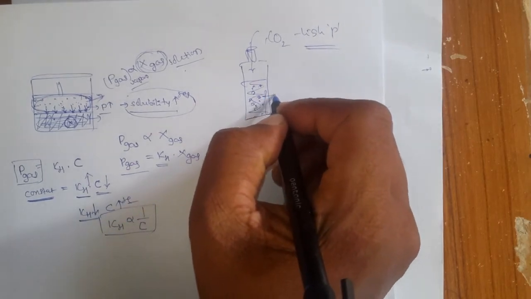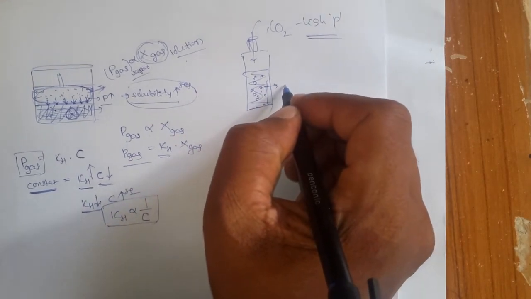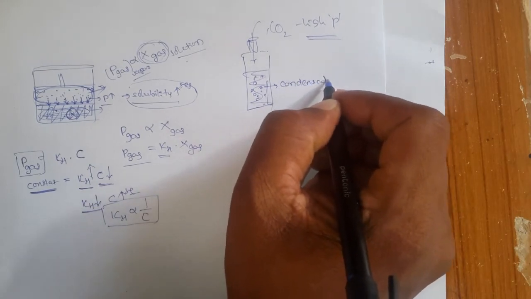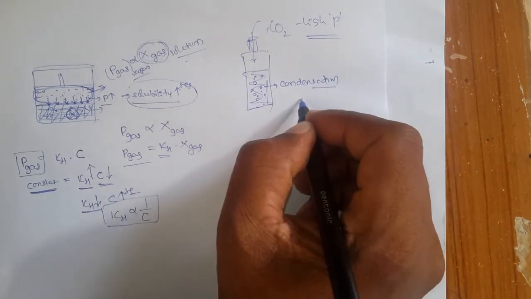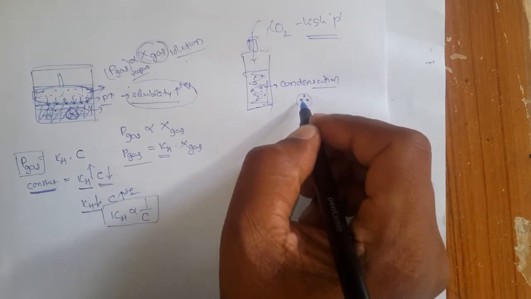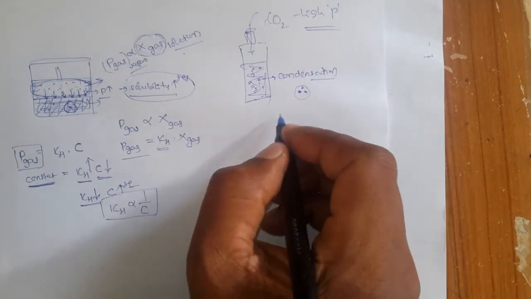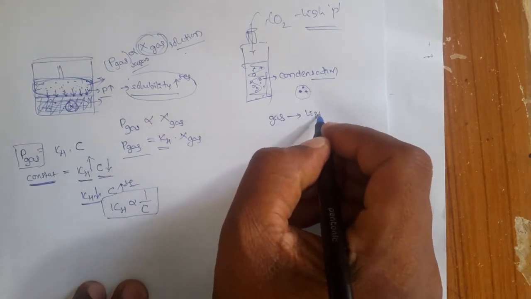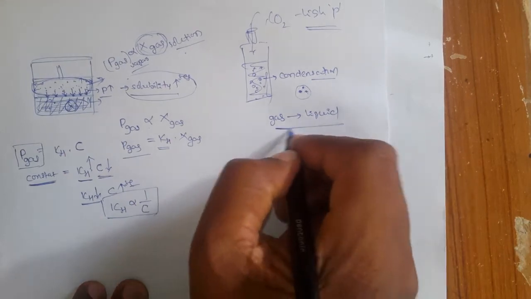When it dissolves, there may be some condensation. Condensation means one carbon dioxide molecule will collide with another carbon dioxide molecule and form some kind of liquid. So it is nothing but a gas to liquid condensation process.